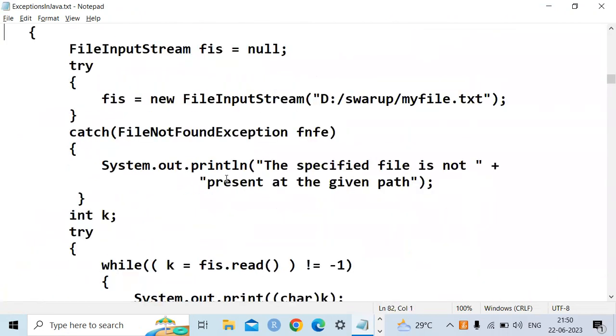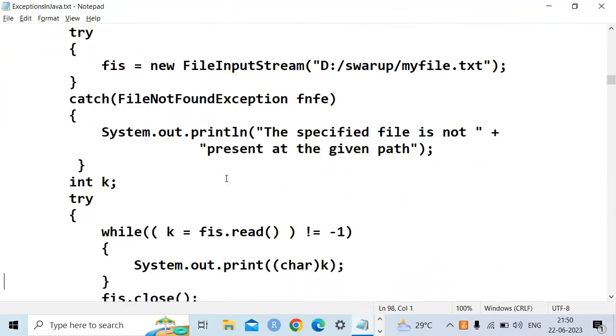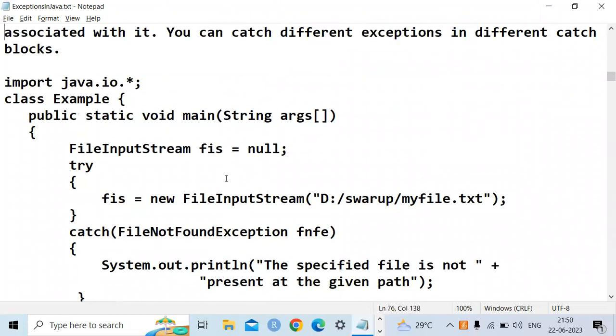In this program, we have used two try catch blocks. One try catch block is for opening the file and checking whether the file is opened successfully or not. The second try catch block is for reading the data. If the data is successfully read, we get the output; otherwise, we get a message of input output error.